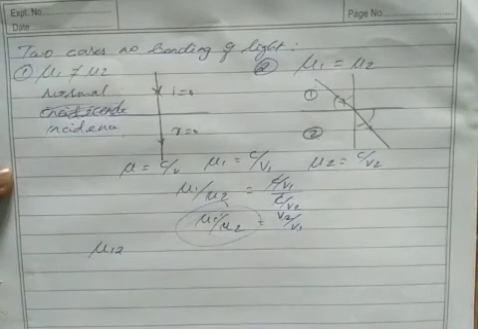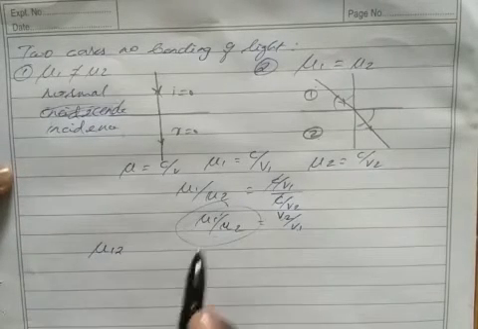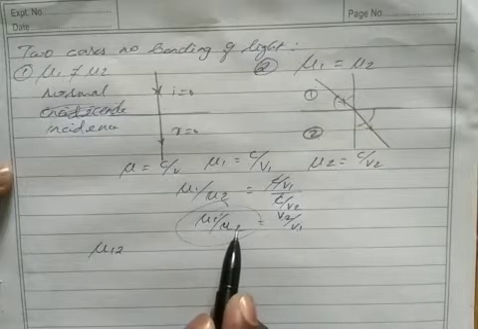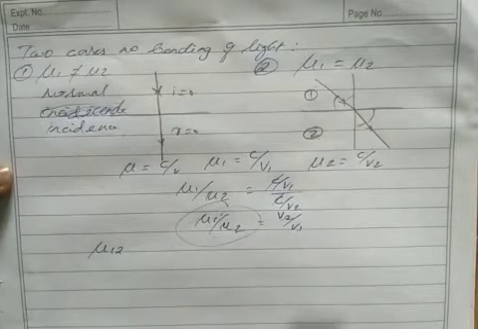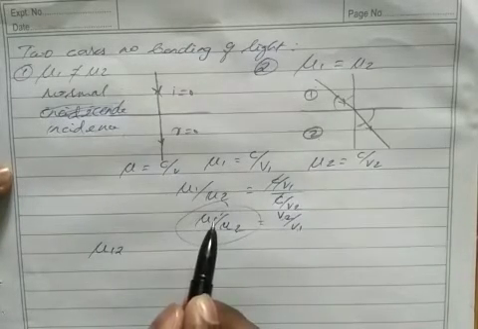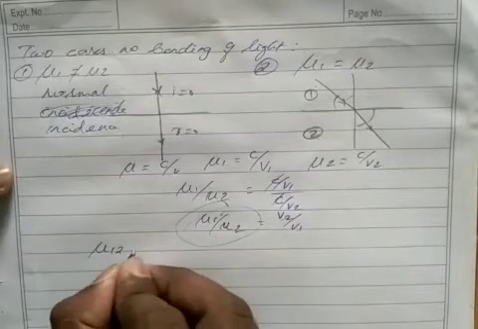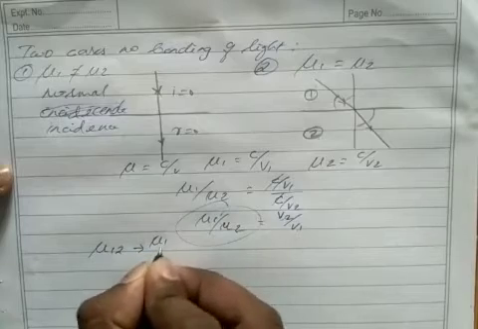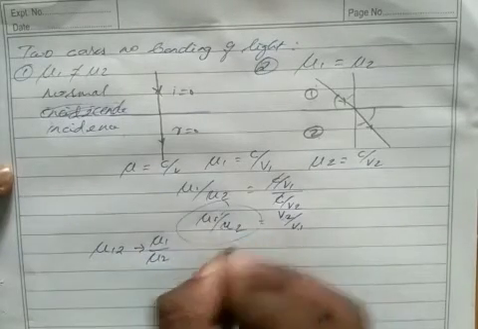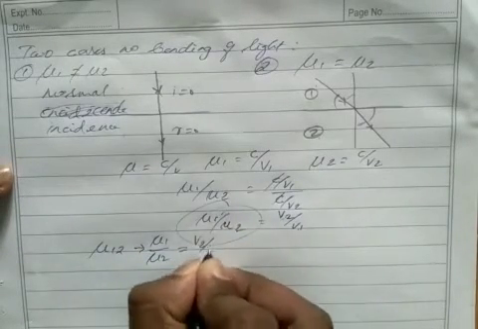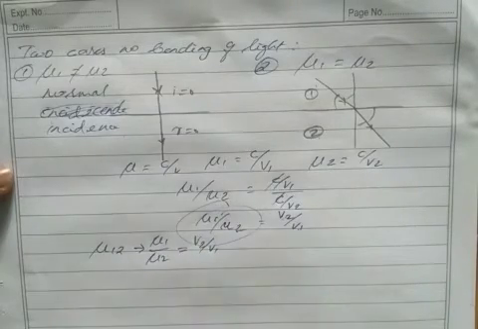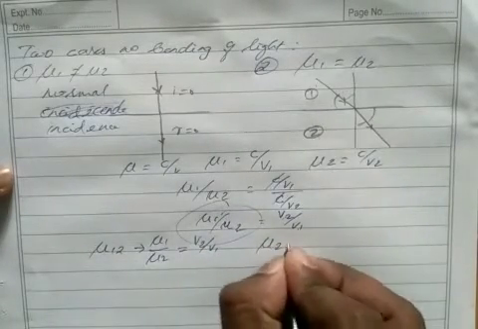Then we can write this as mu12. Mu12 means refractive index of medium 1 with respect to the second medium. So we can write mu12 as mu1 by mu2, and mu1 by mu2 is nothing but v2 by v1. Similarly, what is mu21?